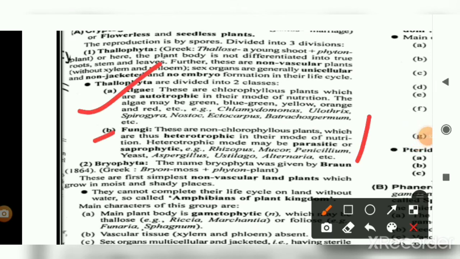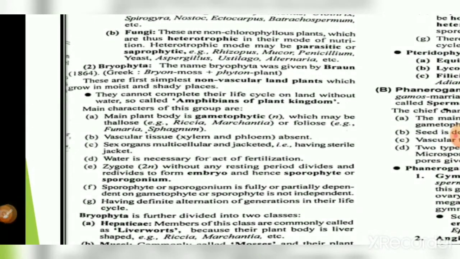Then comes the Bryophyta, which are some higher members. Whenever we study the evolutionary scale or evolutionary line from algae to angiosperm, it goes from algae, then fungi, then bryophyte, then pteridophyte, then gymnosperm, then angiosperm, on the basis of their evolutionary development. That's why we study in a sequence.